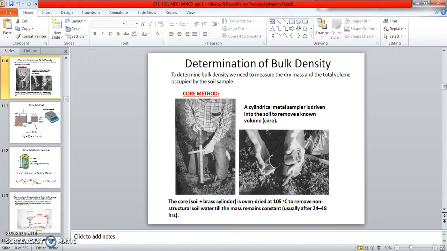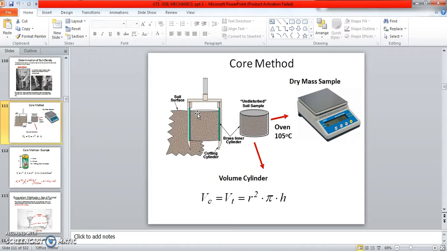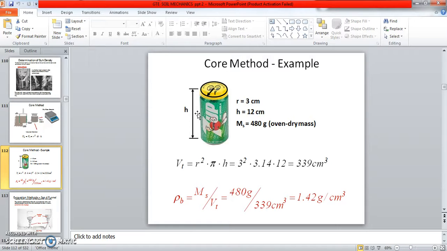The metal cylinder is used, and the soil sample is taken in the core volume. After that, it is oven dried at 105 degrees Celsius to remove non-structural soil water until the mass remains constant. Usually it is kept for 24 to 48 hours. See this procedure of the core cutter method. They take an undisturbed soil sample, use 105 degrees, and the volume of the cylinder formula is used. So this is one example, the core cutter method.